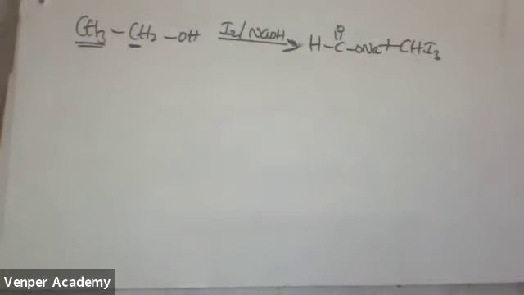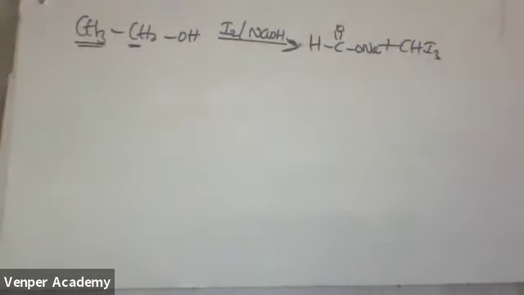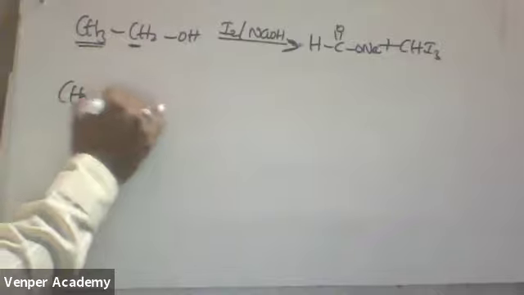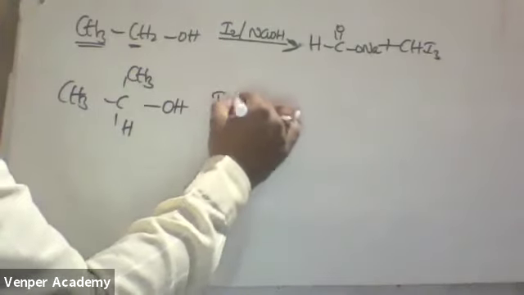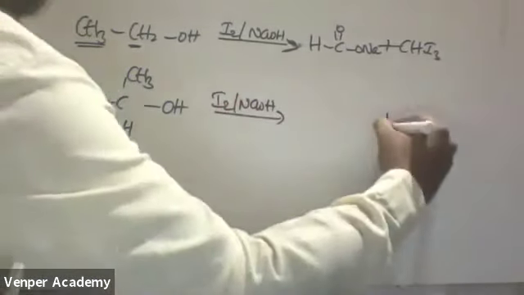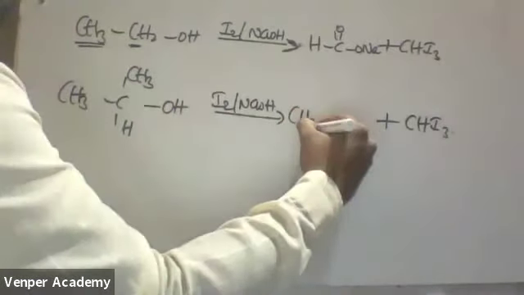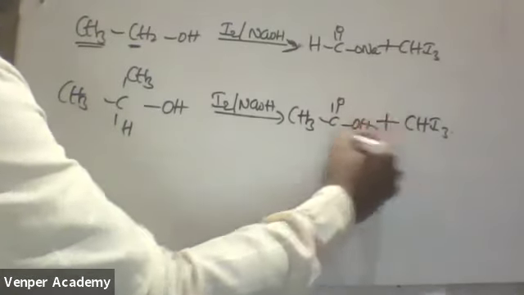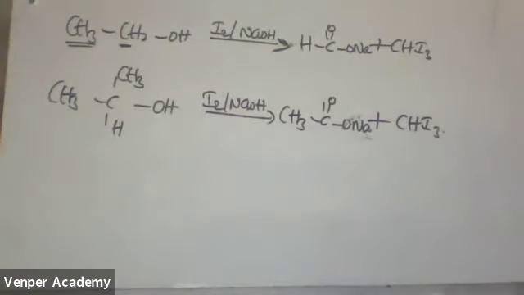This alcohol is a bit different. These alcohols, remember the shortcut in this manner. Whatever will be the alpha CH3, what will be the remaining? That one. Now see, if I am taking this one, CH3CHOH. Now tell me what will we get here. If I am putting I2 by NaOH, what will we get? One will be CHI3, which will be common. Okay, this CH3 will remain as CH3, C double bond O, C double bond ONa.